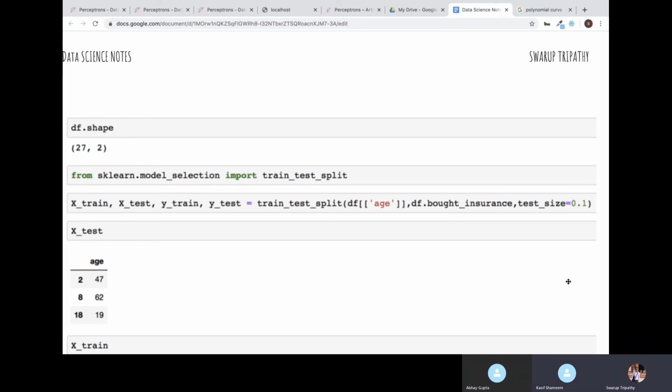So you can do this. See, again in train test split, here I am getting age as 47, 62, 19. For you it will be different because it will be a random selection. It will pick any random 10% of the data, so it can be anything. It will not match with mine. It will be different for you. As many times as you run this, it will keep on changing.